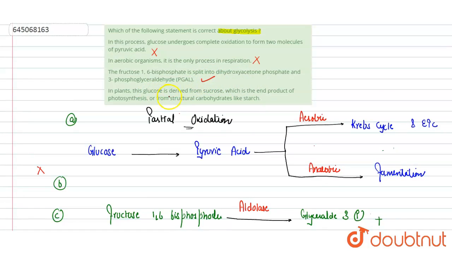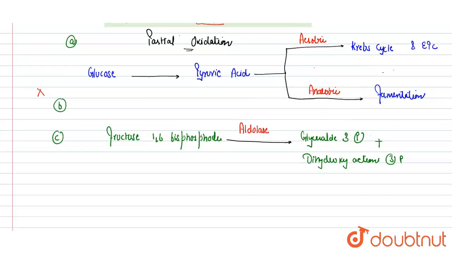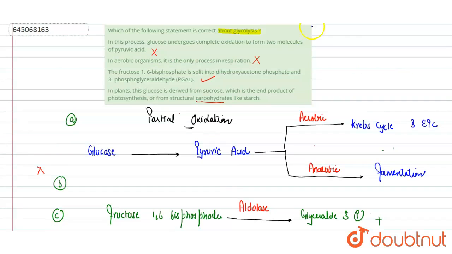And last is, in the plants, glucose is derived from sucrose, which is the end product of photosynthesis, or from structural carbohydrates like starch. This is wrong because it is not being derived from structural carbohydrates. Structural carbohydrate is cellulose. Starch is a storage carbohydrate from which glucose is being derived. So we can say that on that basis this is also an incorrect statement. So the correct statement is option C. Hope you get it. Thank you.